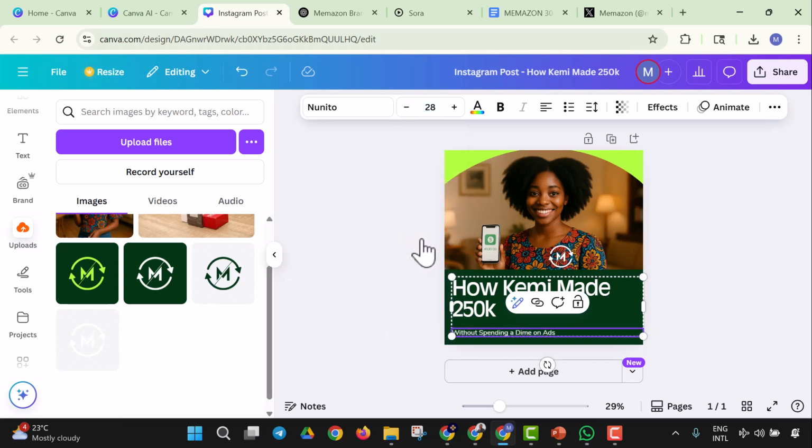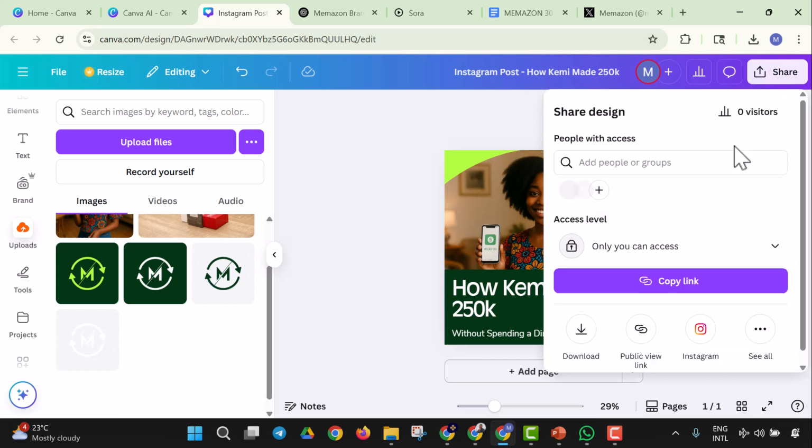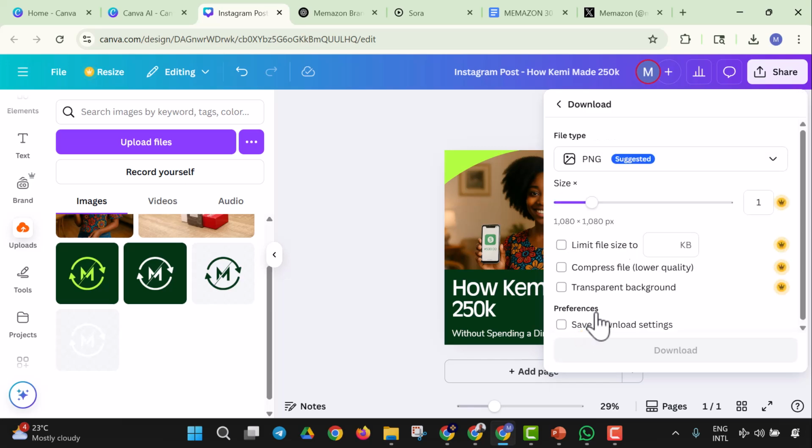The size could be increased to like a 28, or let's say a 30, or a 36. Yes. So how can we make 50k without spending a dime on ads? We're going to have this downloaded right now. I'm going to have it downloaded in PNG.